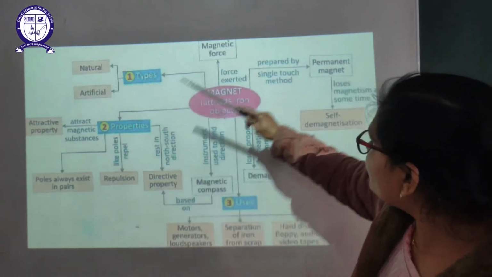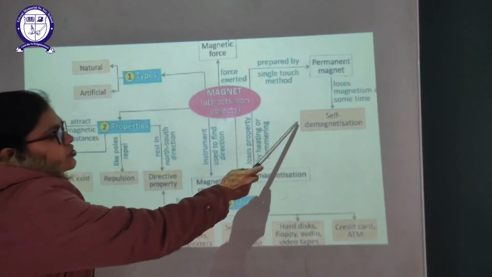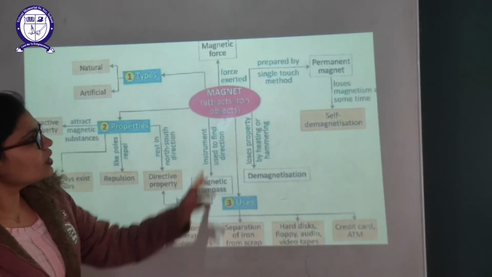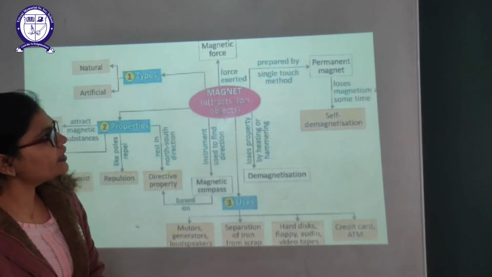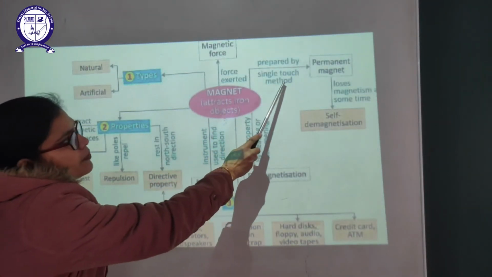Okay. Now we will learn about magnetization, or how we can make a magnet. A permanent magnet can be made by the single touch method.